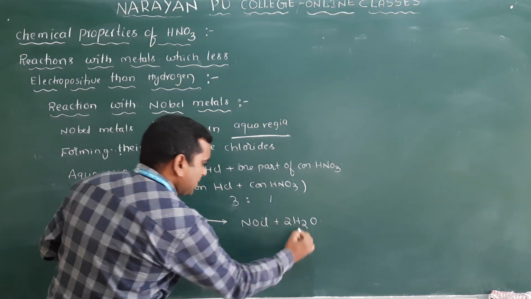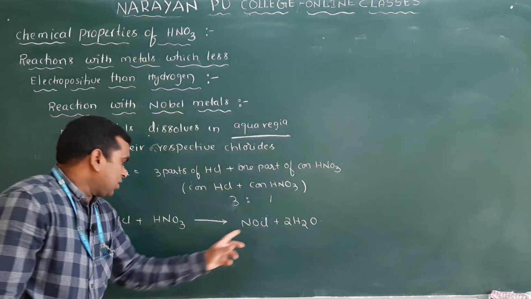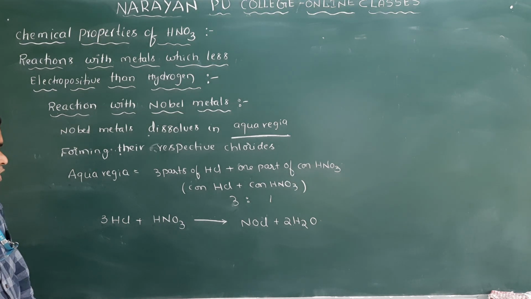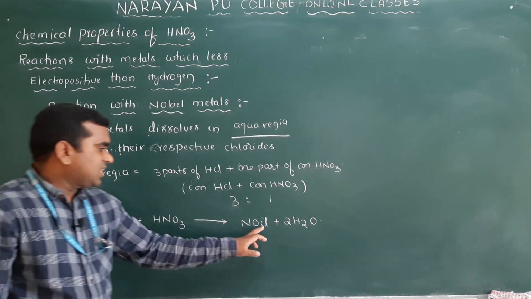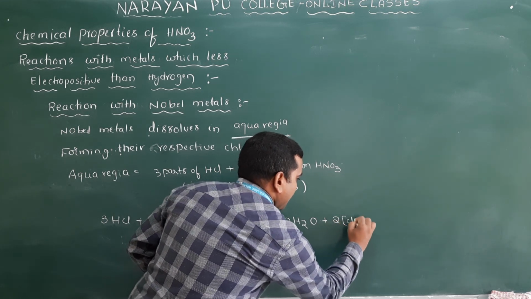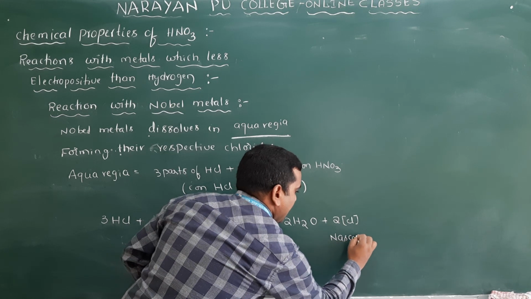So I have to multiply this one with 2. Clear? 1 here NO and Cl. Total how many oxygens are there? 3, and here 2 and here 1. But chlorines are not balanced, you see. Here 3 chlorines are there and here 1 chlorine. So that's why it gives 2 nascent chlorines. And this we call nascent chlorine.